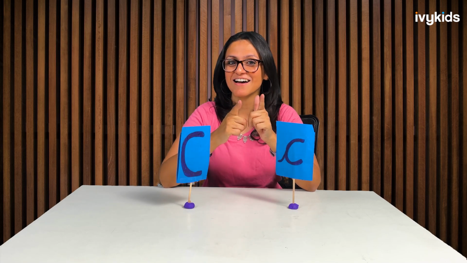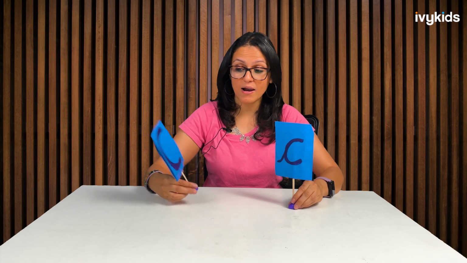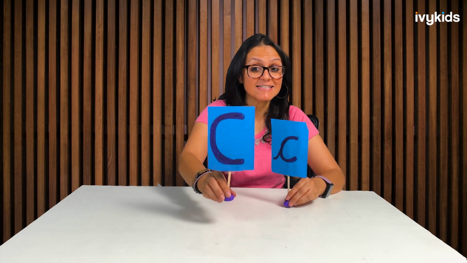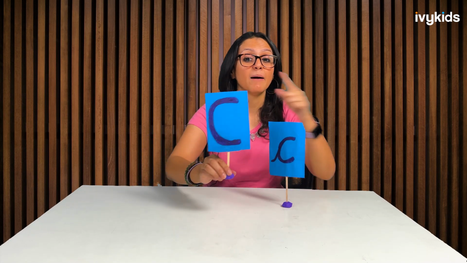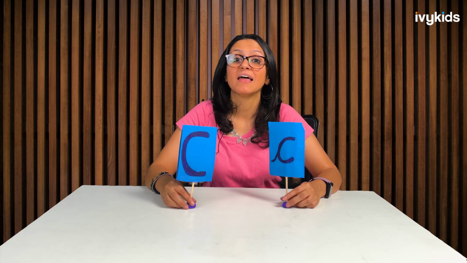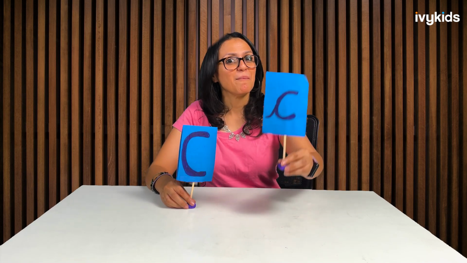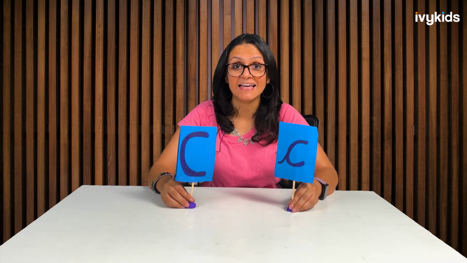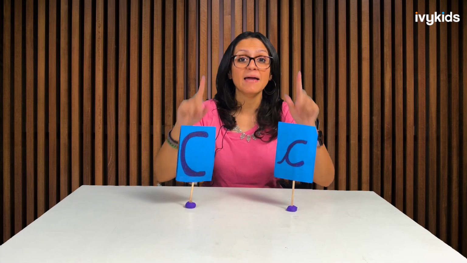Okay, so let's get started. We are learning all about letter C. This is letter C, the big C, the mama C, the uppercase C. And C makes the sound K, K. And this is baby C or the small c or the lowercase c. Yes, letter C makes the sound K. Say it with me, K, K.